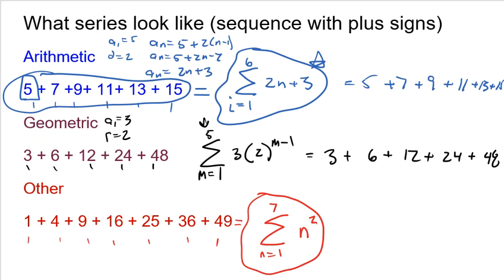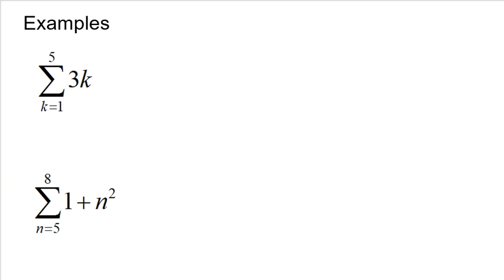All right, let's look at some examples going the other way. So here's some examples that start with the sigma or summation notation, and we want to write out the series. So once again, it's so easy, right? The bottom number tells you the term to start with. So I'm going to start with the first term, and I'm going to add all the way through the fifth term.